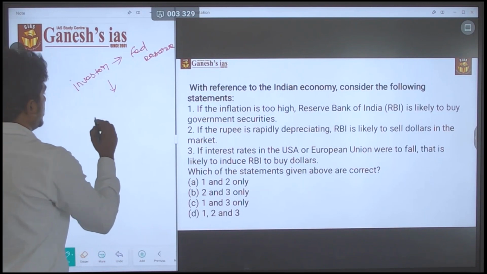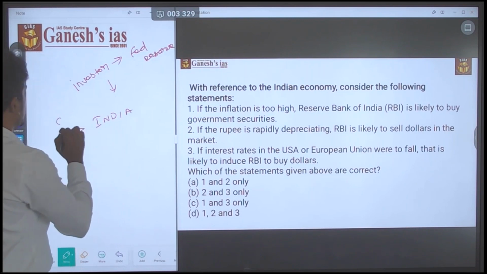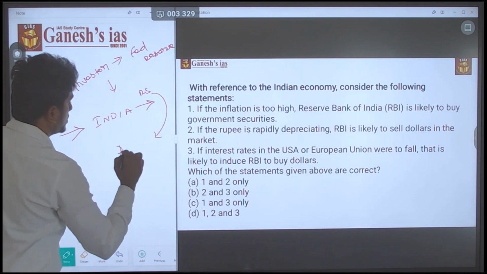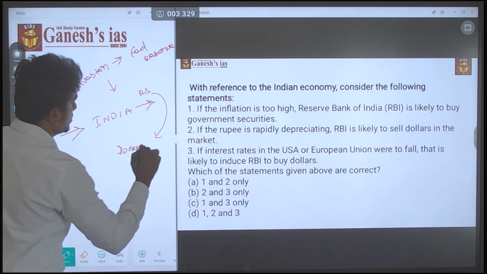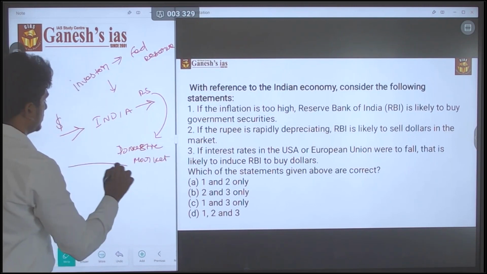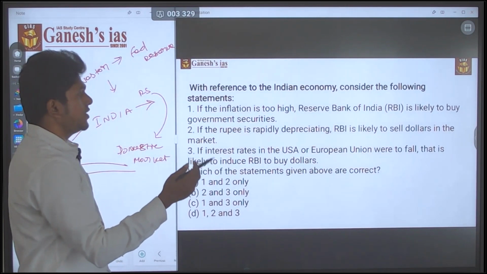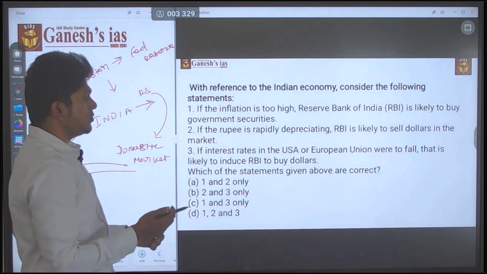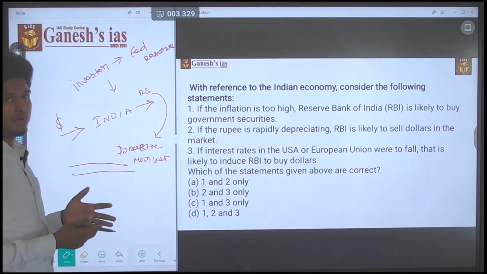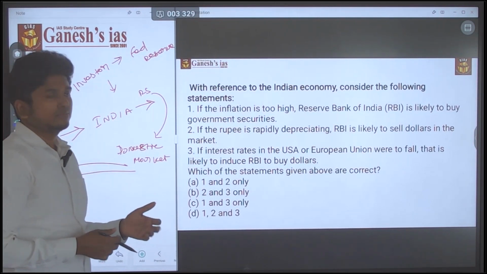So if the investor is going to invest in India, they will come with dollars and they will get rupees and invest in the domestic market. Domestic market means the Indian market. So if the interest rate in the USA or European Union were to fall, that is likely to induce the RBI to buy dollars, okay. So this is the basic idea, okay. So by that you come to know that the answer is 2 and 3, okay.